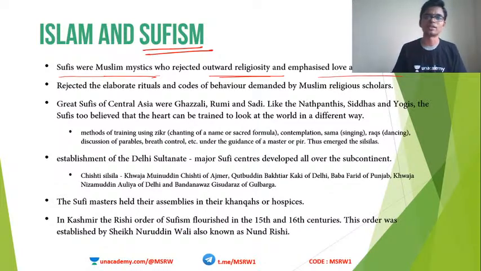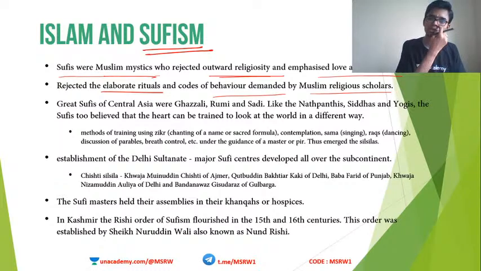Just like the Bhakti movement, they emphasized a personal God, love and devotion to God, rather than sacrifices, rituals, etc. They rejected elaborate rituals and codes of behavior demanded by Muslim religious scholars. Just like Hindus, Muslims also have various kinds of rigid religious practices, so Sufis rejected all of them.